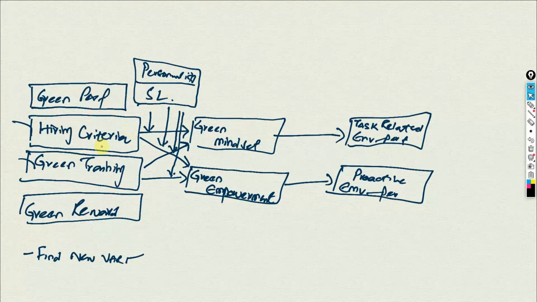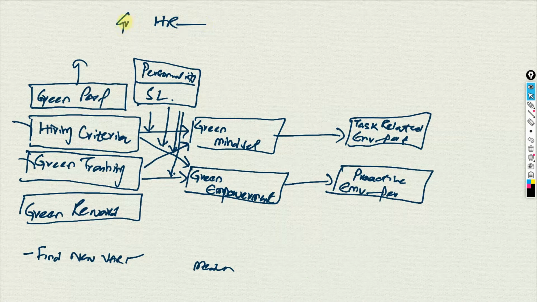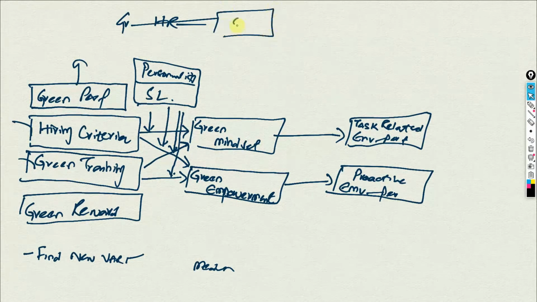Now if you think even this is not enough, let's go back and look at the impact of HR practices on, let's say, other green behaviors. So we can add some more mediators. So I'm searching for mediators. How do I search for mediators? Mediators will be affected by these variables here. Your green HR practices will be affecting some variable here, maybe some attitude and behavior within the employees, and that attitude and behavior will then affect these outcomes.